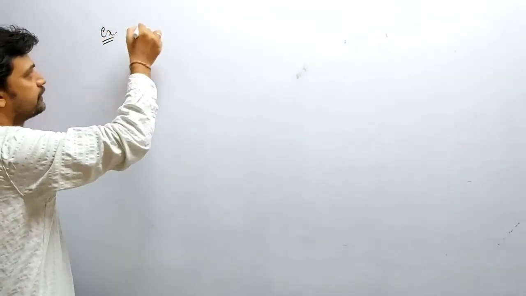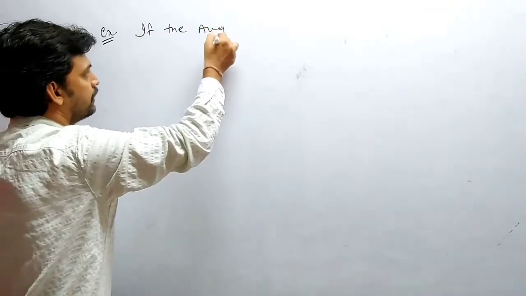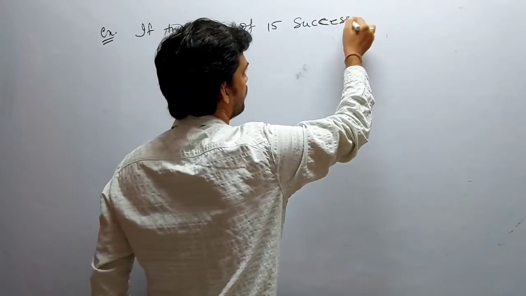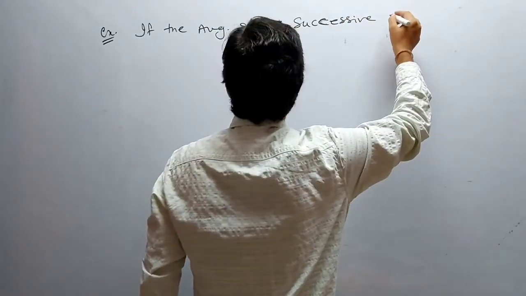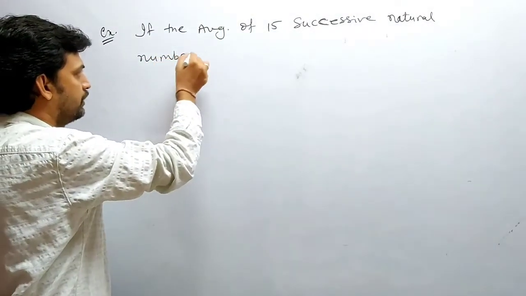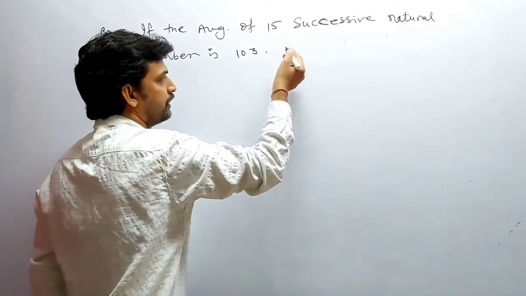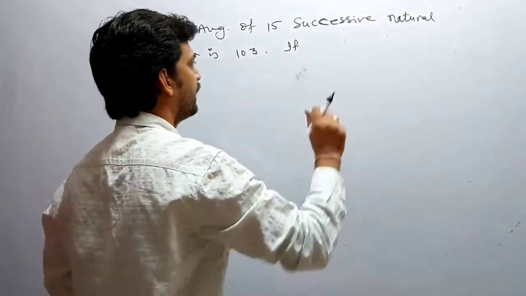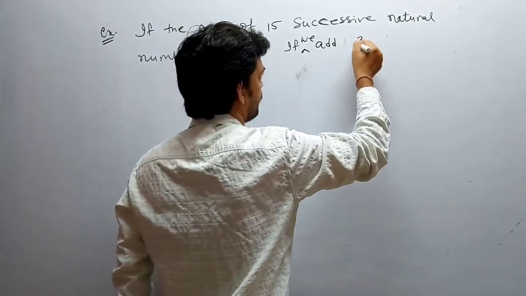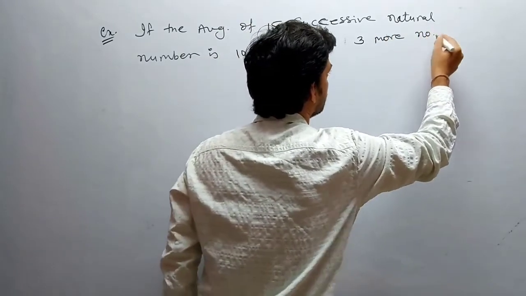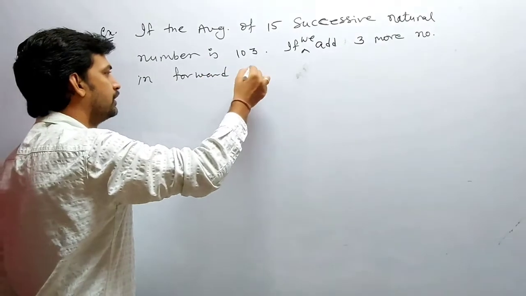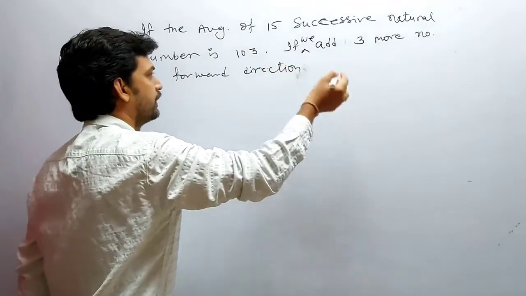For example, I am taking: if the average of 15 successive natural numbers is 103, and if we add 3 more numbers in the forward direction, then what is the new average?